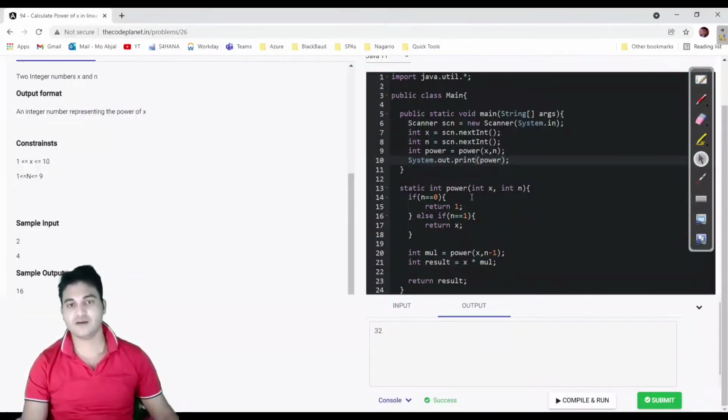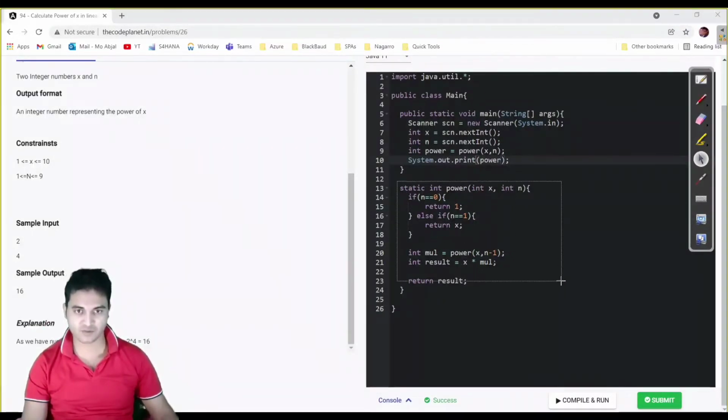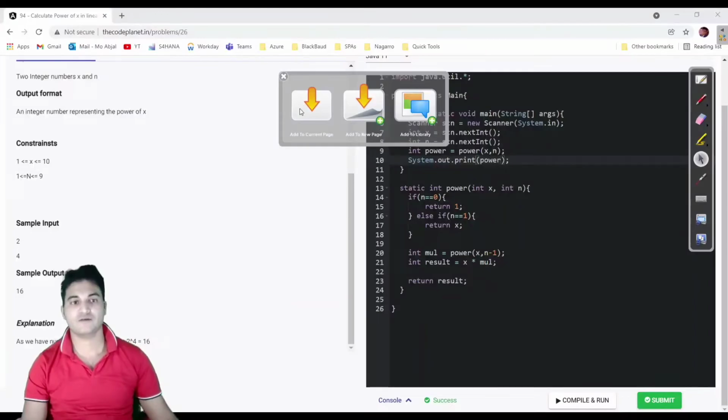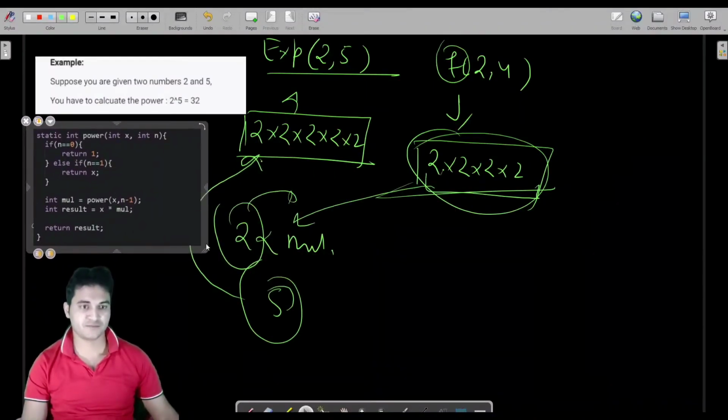Let us analyze this code now, whether we are going to get our output or not. So take it here.